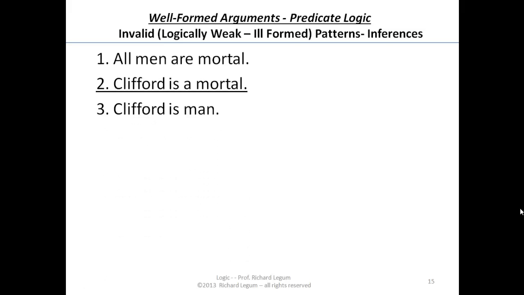Consider the following argument. All men are mortal. Clifford is mortal, therefore Clifford is a man. Remember, Clifford we're talking about is the big red dog, but it doesn't matter who we're talking about because we could see that this is not a good kind of inference to make. All I can do is show you by example.